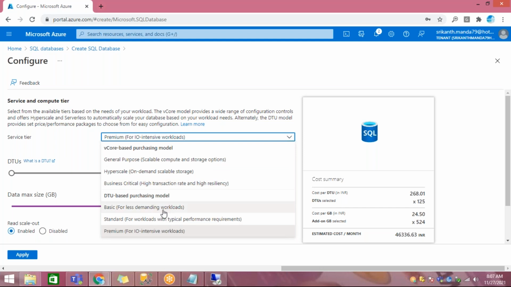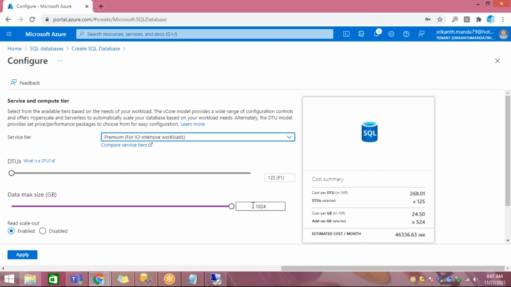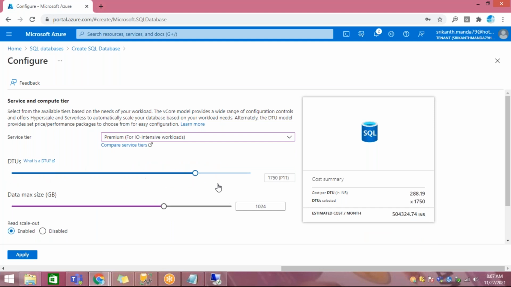For intensive workloads, I'll take premium. So premium is starting from the 125 bucket. What is the size here? What is the bucket? P15. What is the maximum size you can put? Here you can see 4096 GB, up to 4 TB of data you can put here. So this is DTU starting from basic.